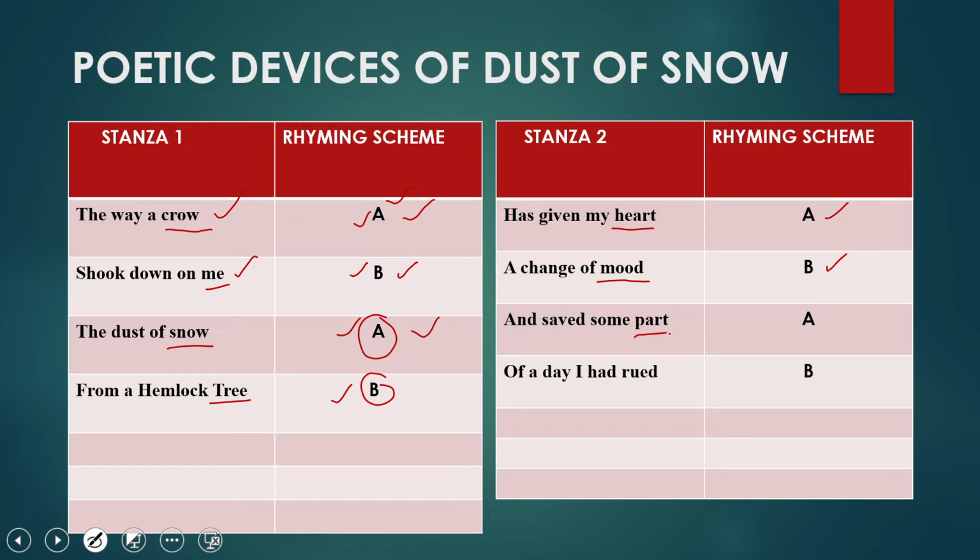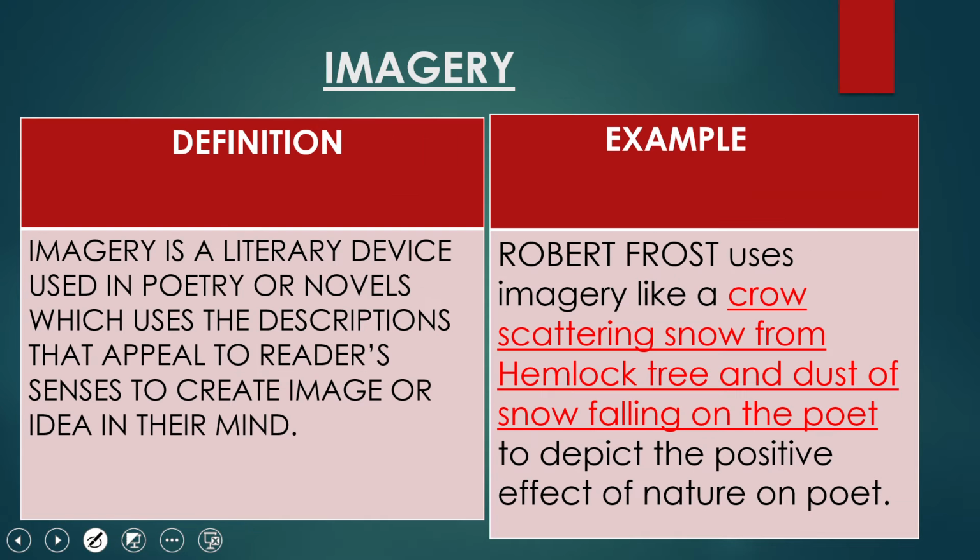The last word of the third line is part, which is rhyming with heart, so again the rhyming scheme will be A. And the last word of the last line is rude, which is rhyming with mood, so the rhyming scheme of the last line will also be B. So in this way, dear children, the rhyming scheme of stanza 2 is also A, B, A, B. Now we'll discuss the other poetic devices which are used in this poem.